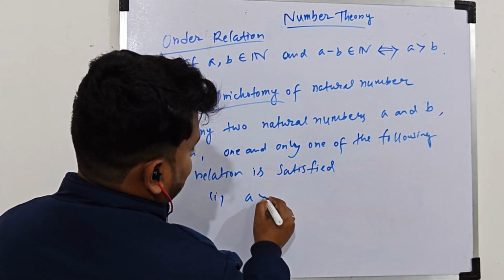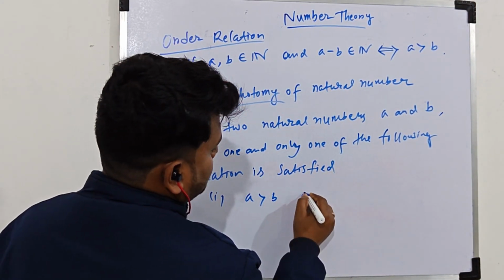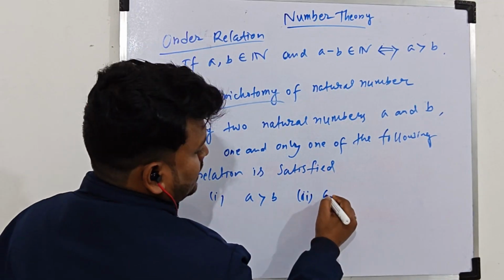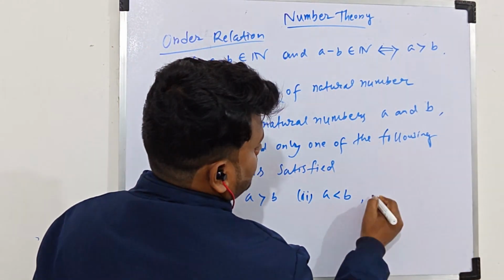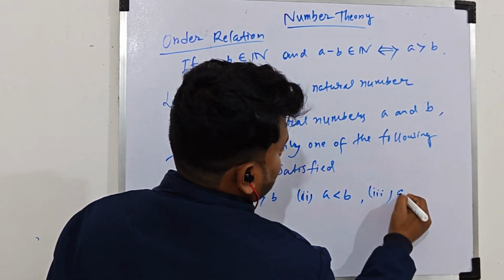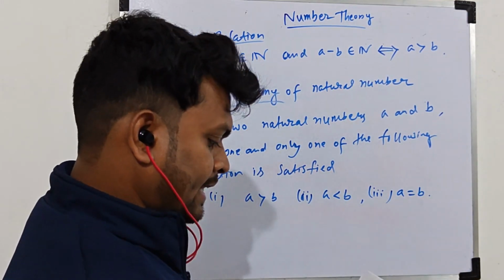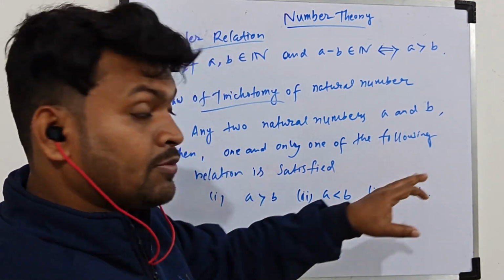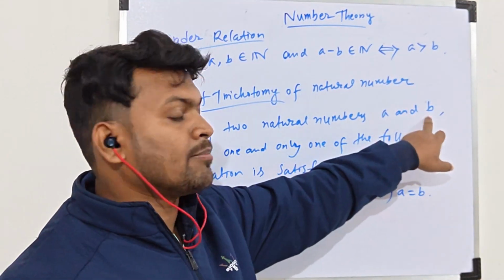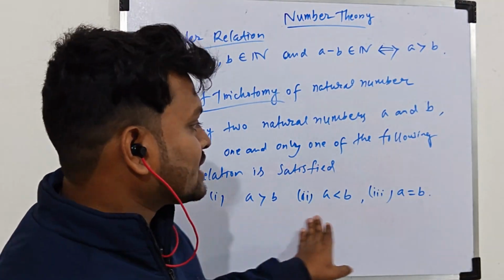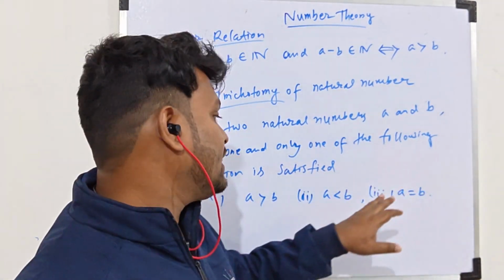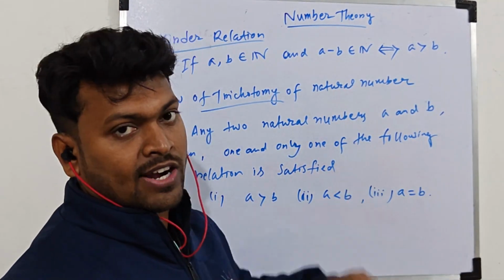First, a is greater than b; second, a is less than b; third, a is equal to b. That is, if you consider any two natural numbers, then among these three, one and only one relation will be satisfied.